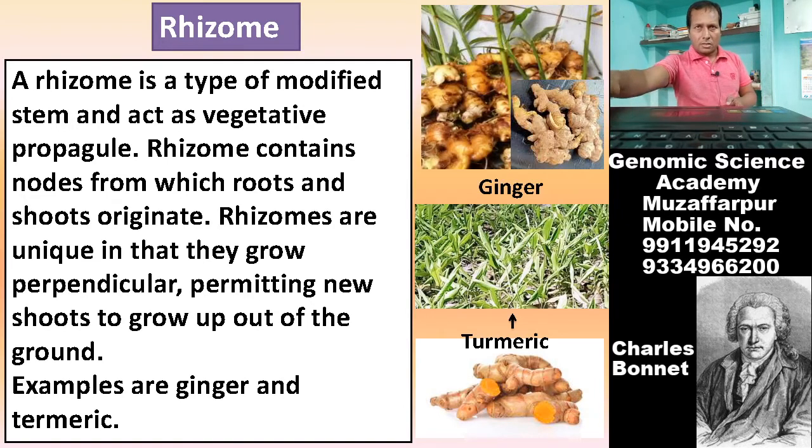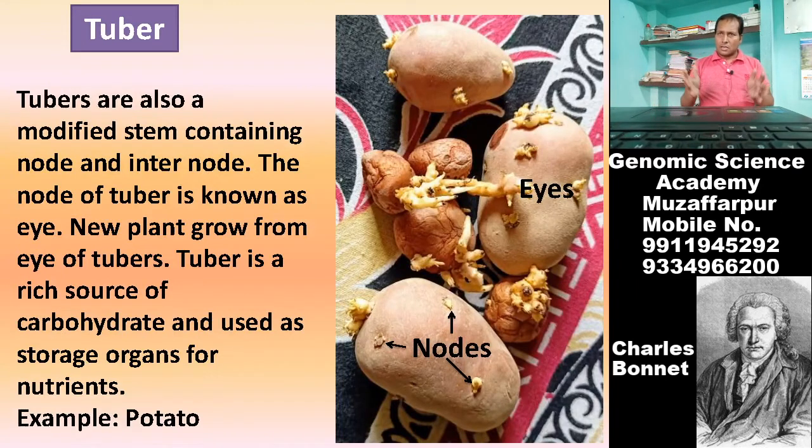Now come to this example. This is the tuber. Example is potato. What is potato? Potato is also a modified stem because there is the presence of nodes, and node is a characteristic of a stem. That node is known as eyes. Potato contains several eyes.